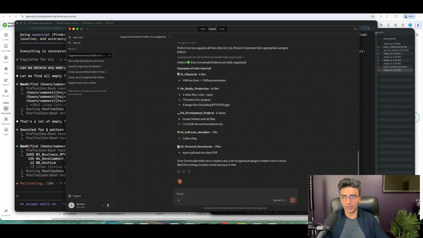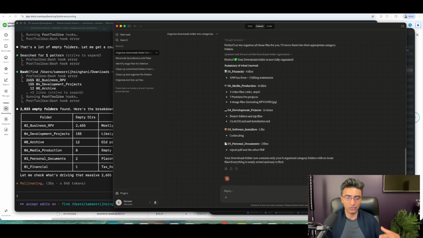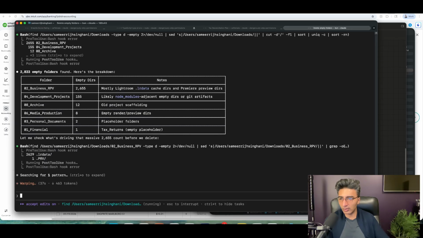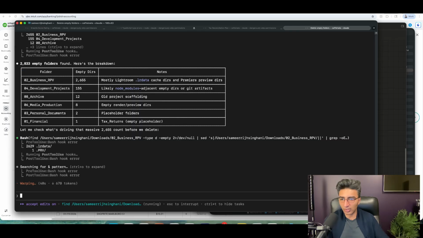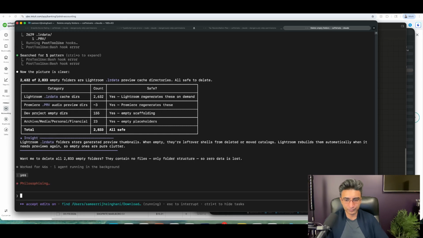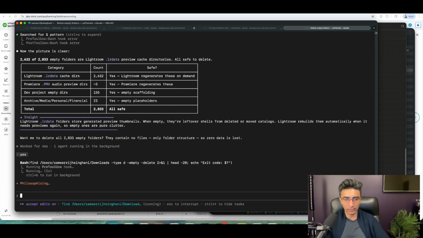The difference is depending on how technical you want to get here. Do you want to connect to different APIs? Do you want to have it orchestrate through all these different things? See, we had 2,800 empty folders. That's crazy. Why do I have that many empty folders? I don't know why. I guess it got a little organization happy. Tried to create folders for everything, even though there were no files ready for that. Maybe I deleted the files out of there a while back.